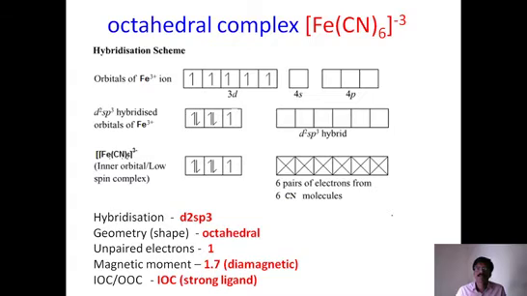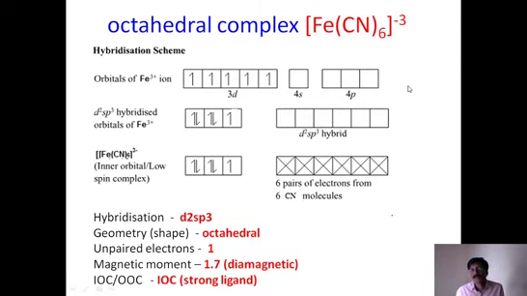So now what differences can we expect here? The first difference is in the orbital diagram of electrons in iron plus 3. How many electrons do we need to remove? 3 electrons. So 2 from 4s, and 1 electron is removed from 3d. So how many electrons are now left in 3d? Only 5 electrons are left in 3d. Iron plus 3 in ground state has the structure 1, 1, 1, 1, 1. So 5 electrons are there, and the s orbital is empty, the p orbital is also empty.